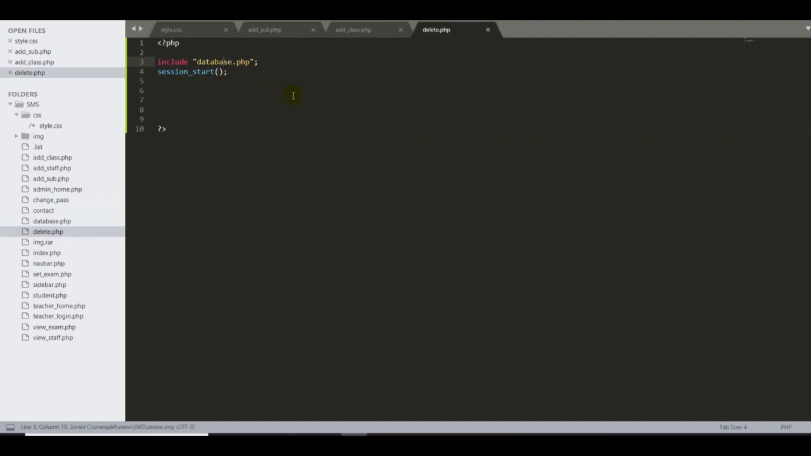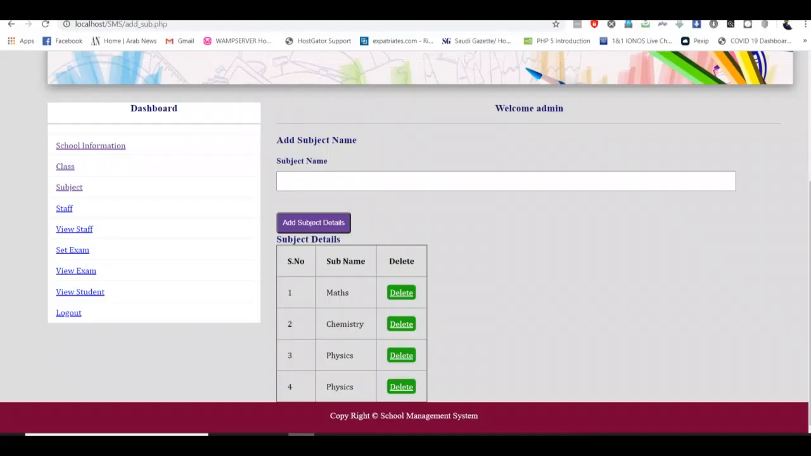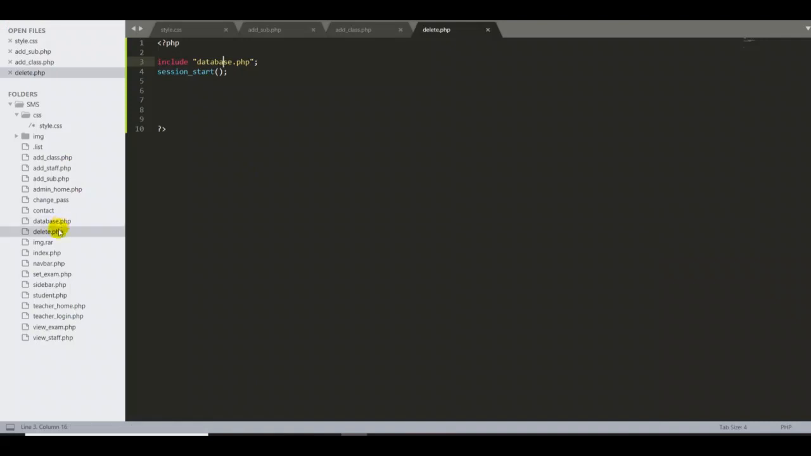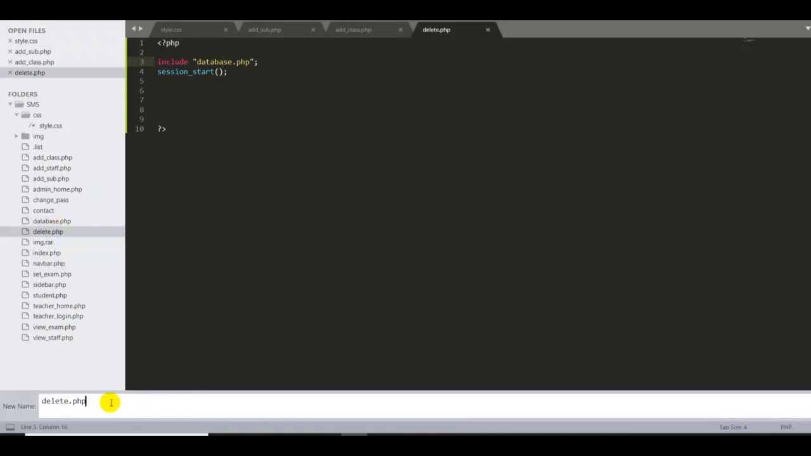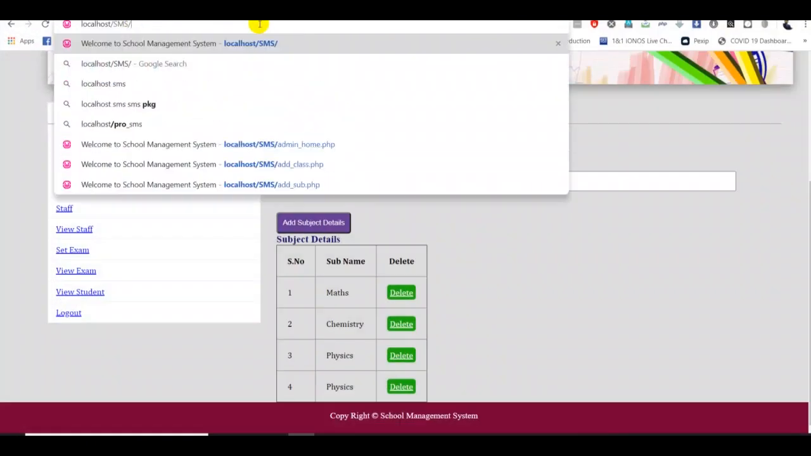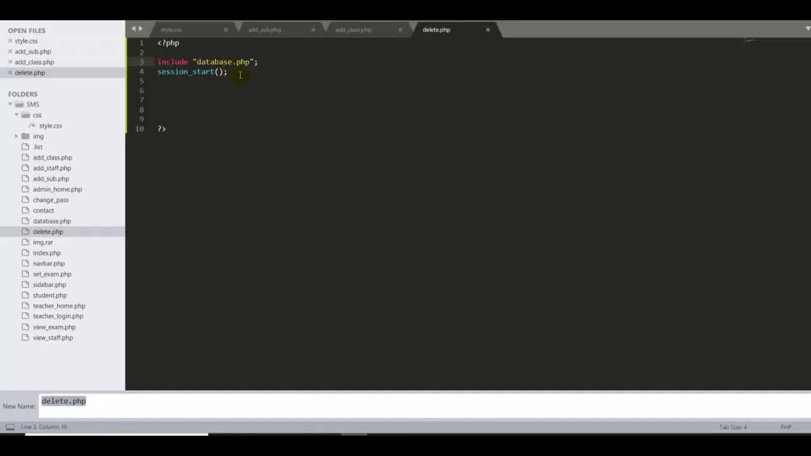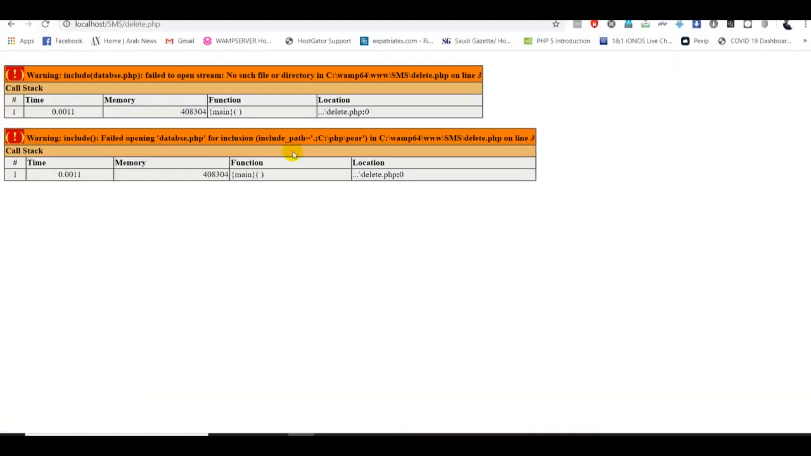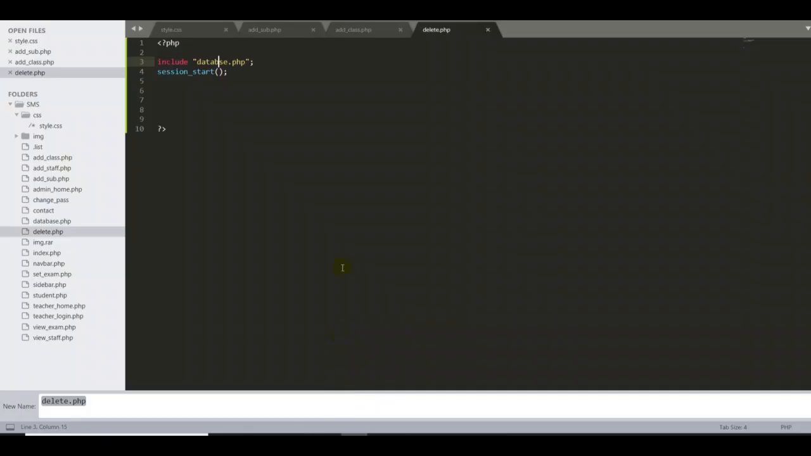Okay, so let me go back here, then I'll delete the name, rename, then let me check how the page works. All right, good. That's fine. We didn't get any errors, because suppose if I make a mistake here and refresh, I'll get the database error. So it means that it's working fine. That's great.